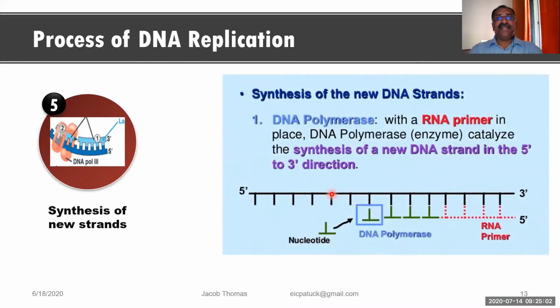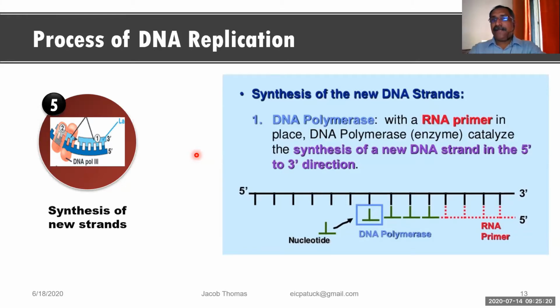Now we come to the next part and the most important part of the replication of DNA, which we call the synthesis of new DNA strands. Now you see the DNA has prepared itself for the synthesis of a new strand.